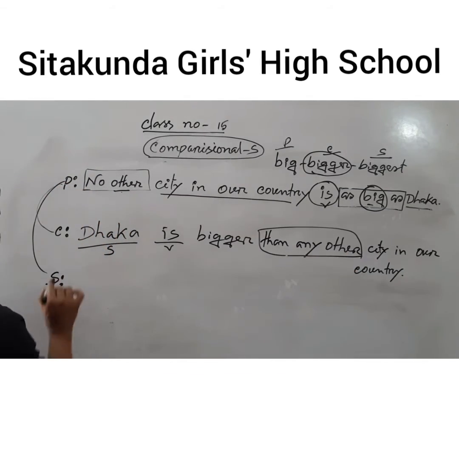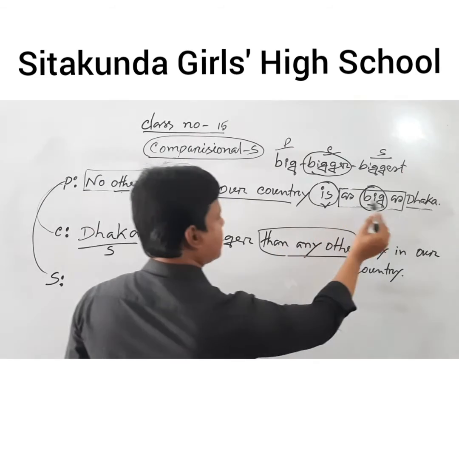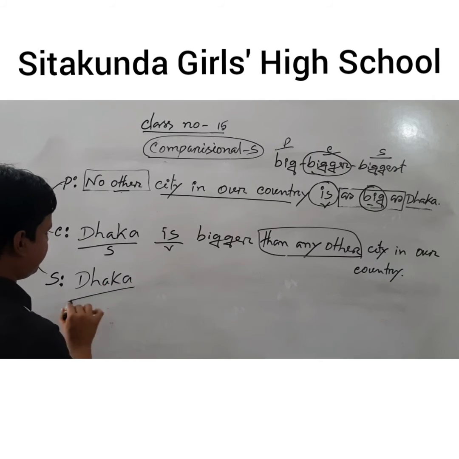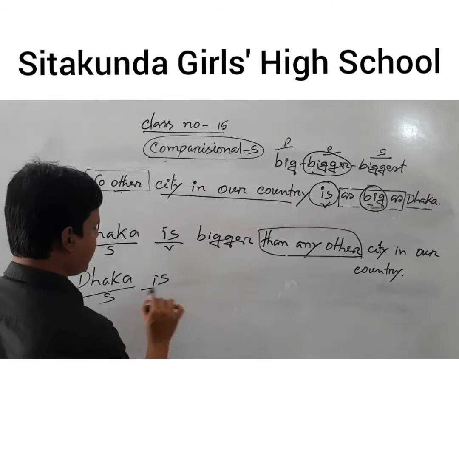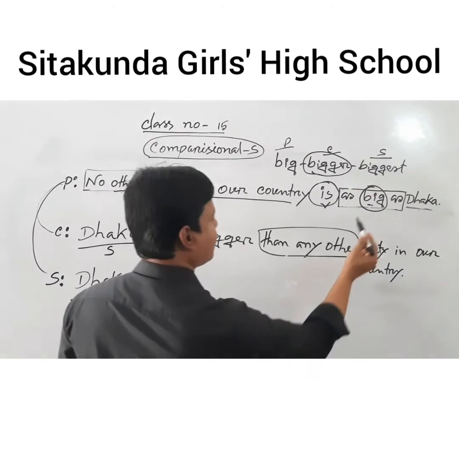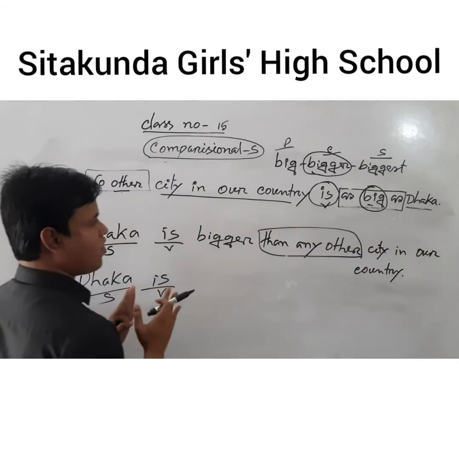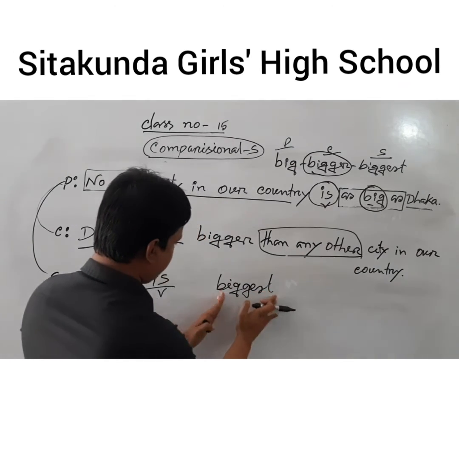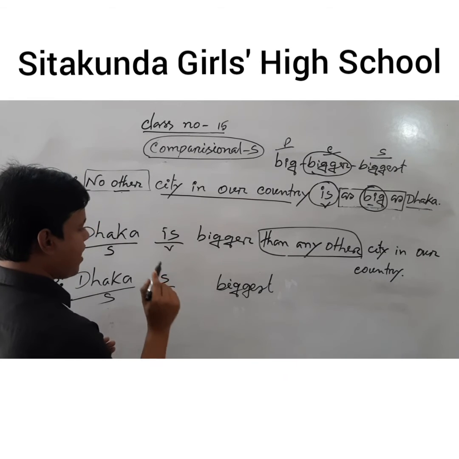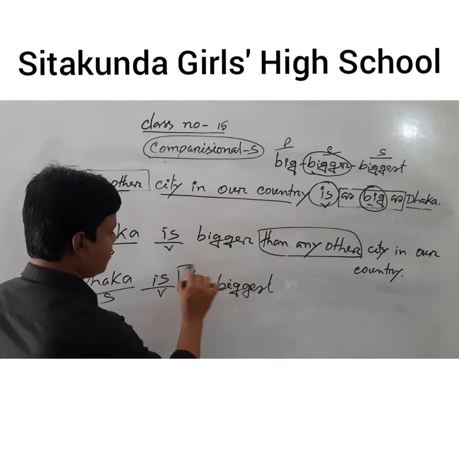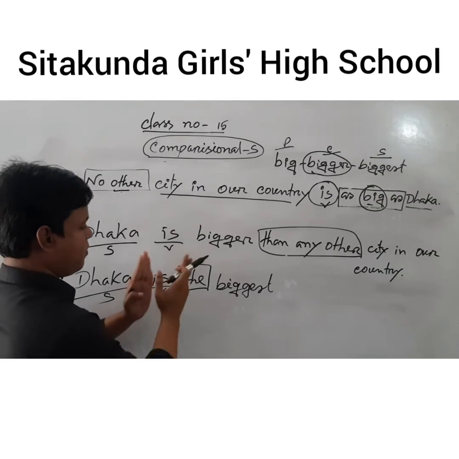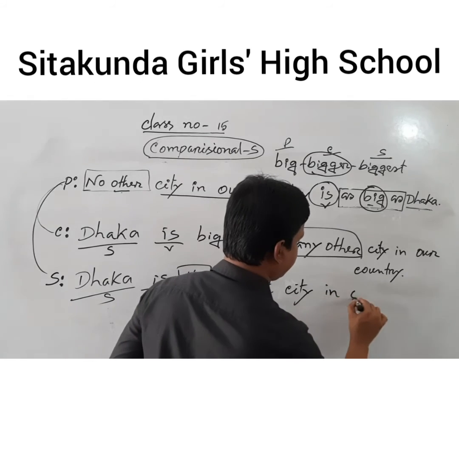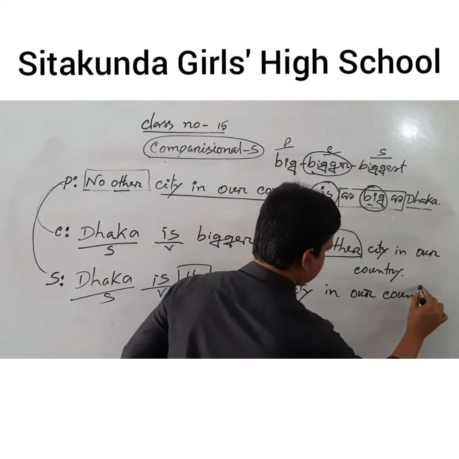Now, positive to superlative. In the same way, the part after as...as will be used as the subject in the superlative sentence. Then we have to use the verb, and then we have to use the superlative form of big. What is that? Biggest. But before the superlative degree biggest, we have to use the. For no other will be used the. Dhaka is the biggest city in our country.